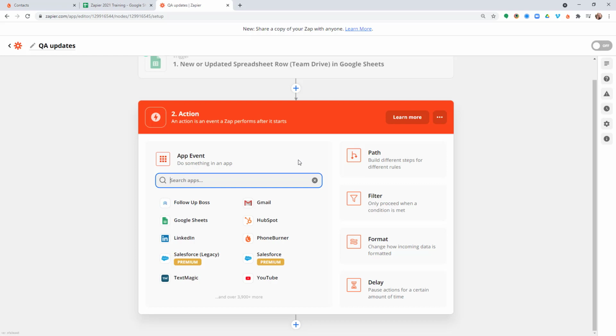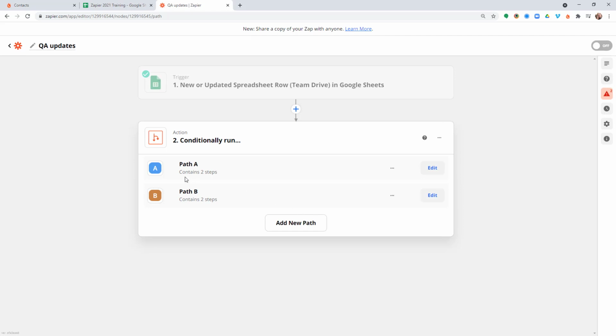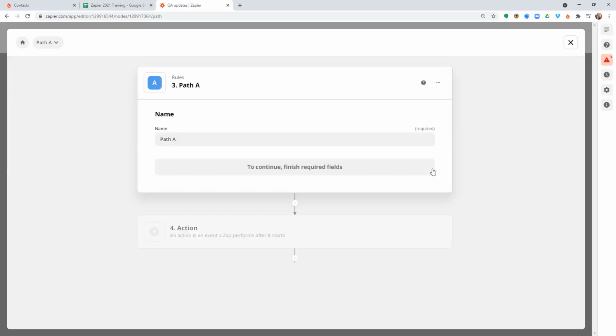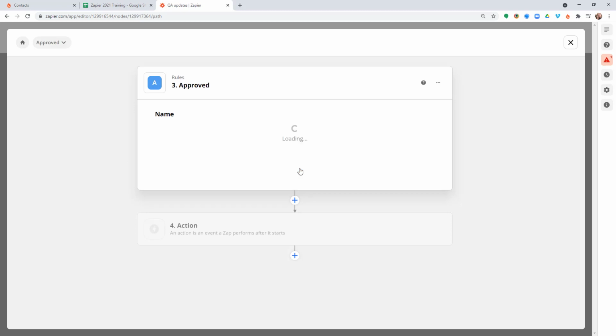So what we're actually going to take advantage of is a feature in Zapier called paths. This path option will allow us to create two separate paths based off of the different outcomes. So let's go ahead and choose path as our next action. And we've got two paths, path A and path B. So we'll do path A as our approved. Let's go ahead and edit that and change the name here so it's very clear that this is our approved path. I'm going to click continue.